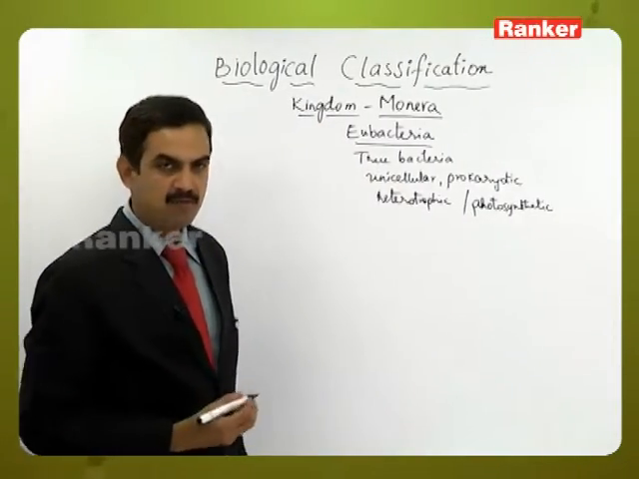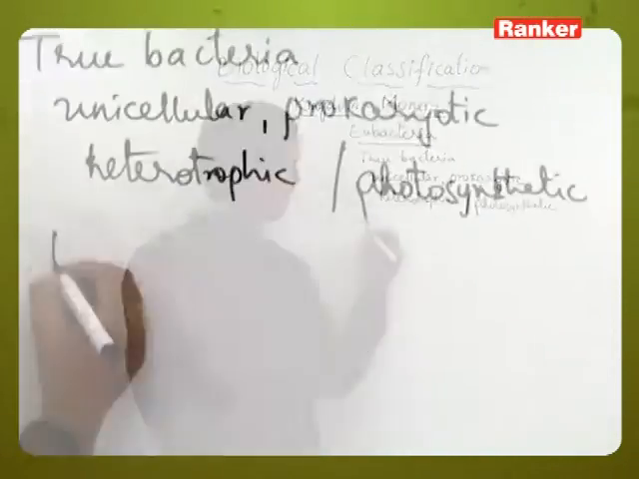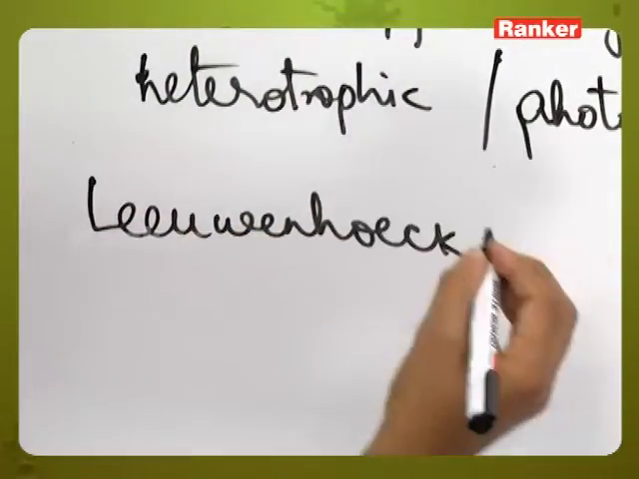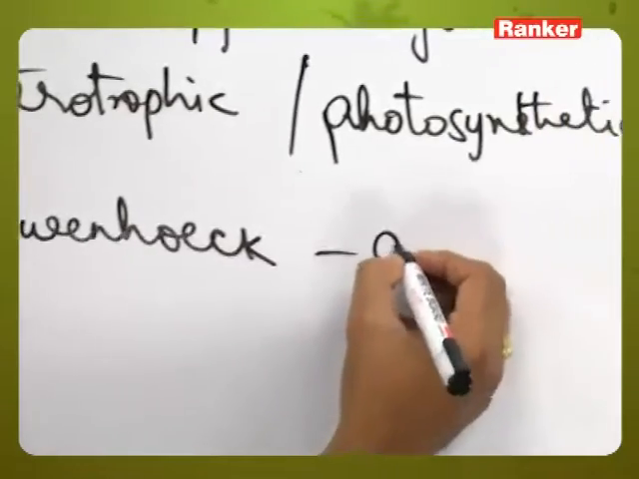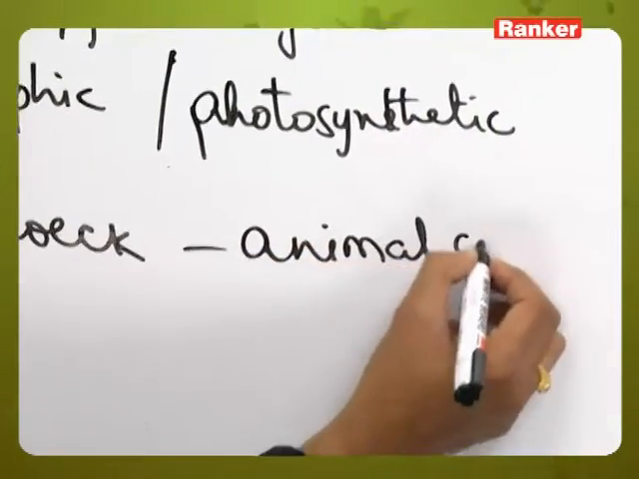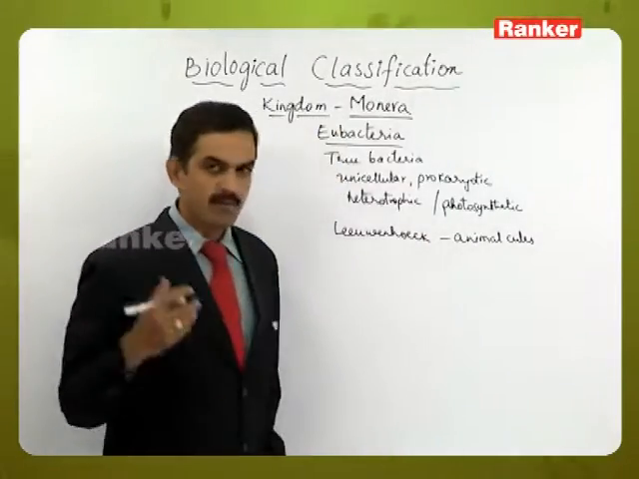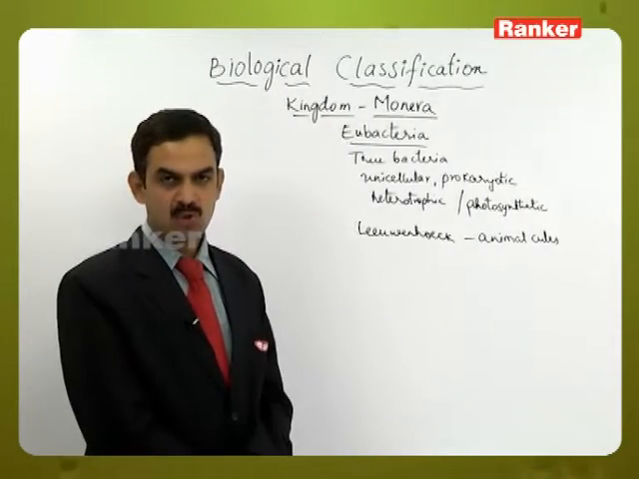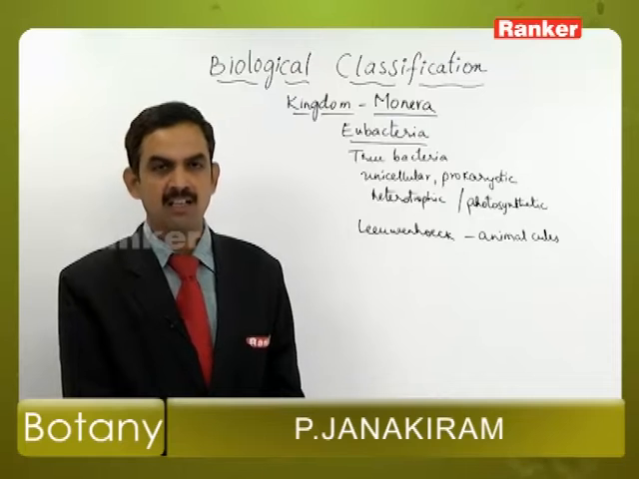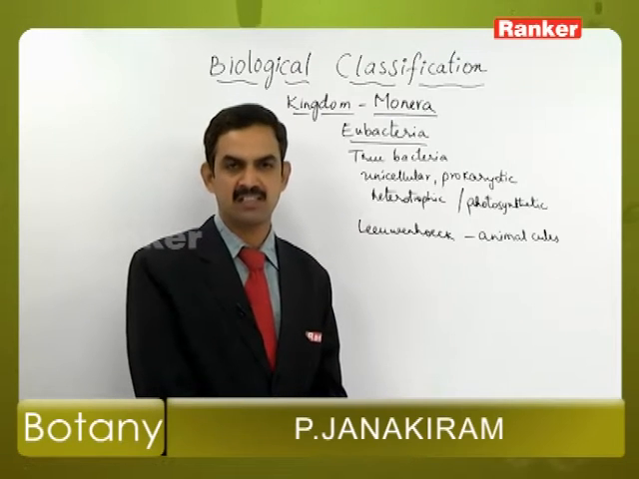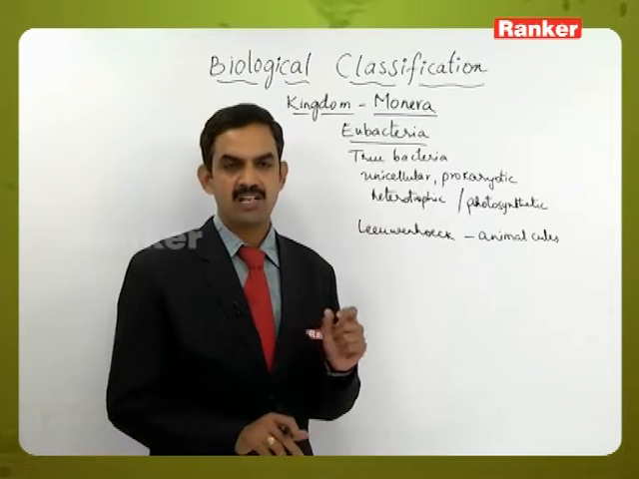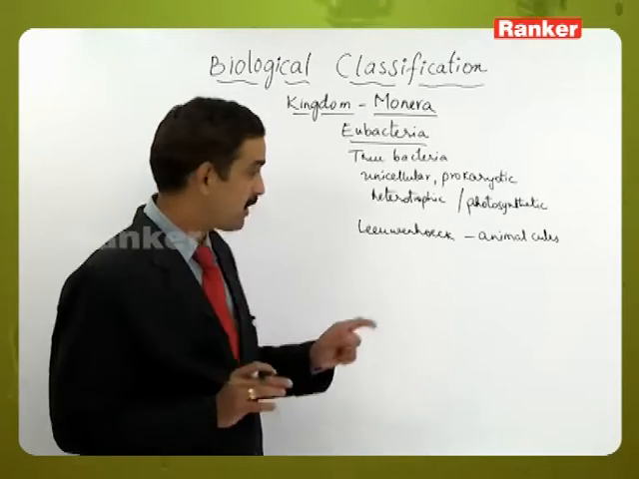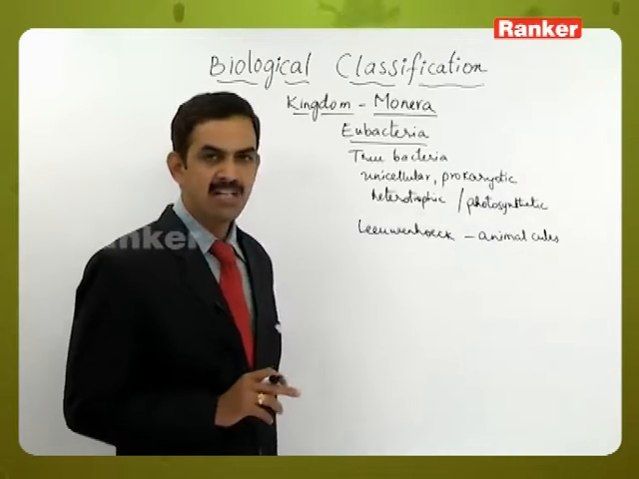Actually, the bacteria were first discovered by Anton von Leeuwenhoek, and he named these bacteria animalcules. When he discovered these microscopic organisms, he came to know that some type of dazzling movement was there. When he was observing his scrapings under the microscope, he found that random or dazzling movement. Because of that, he called them animalcules.